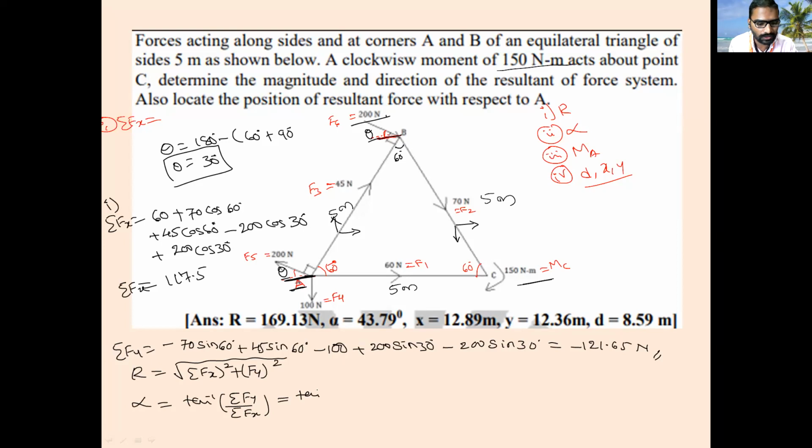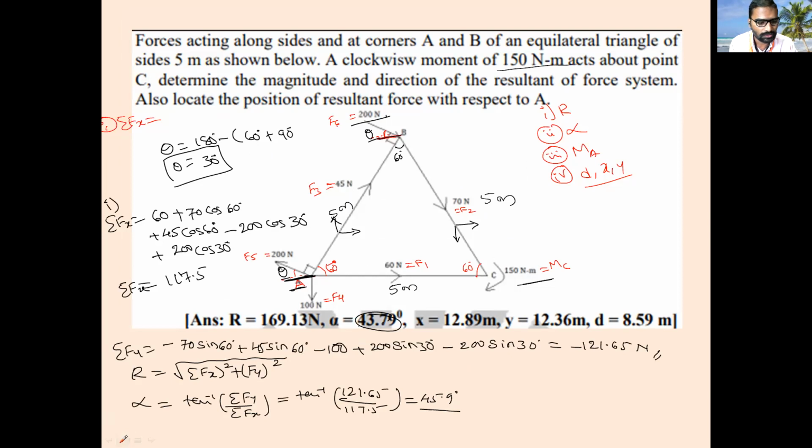So tan inverse of, sigma fy is how much? 121.65, and sigma fx is how much? 117.5. So how much are you getting for alpha? 45.9. Yes, you are getting 45.9. Okay, correct. Just you will get 45.9. Is it clear everyone? Yes sir.